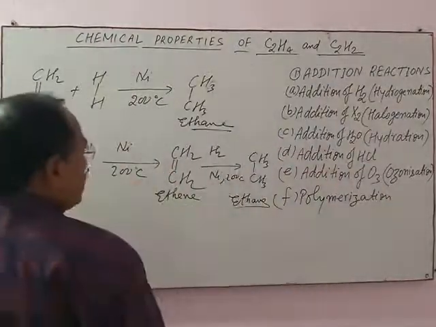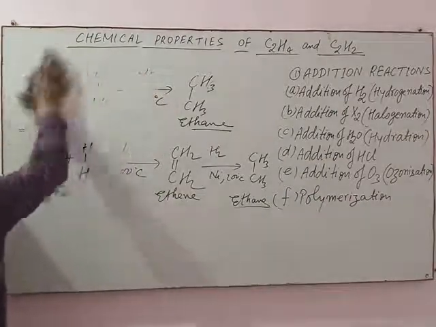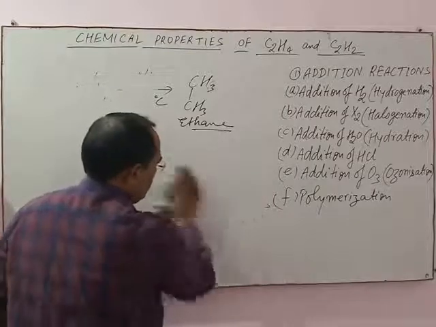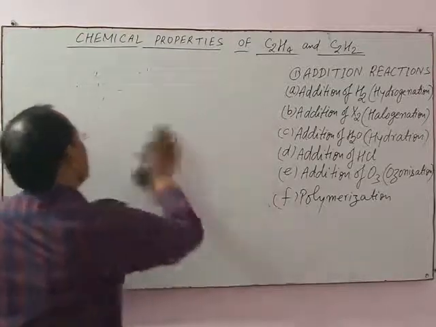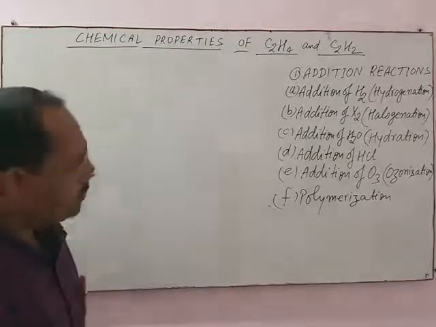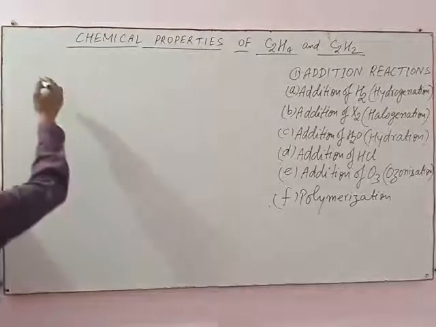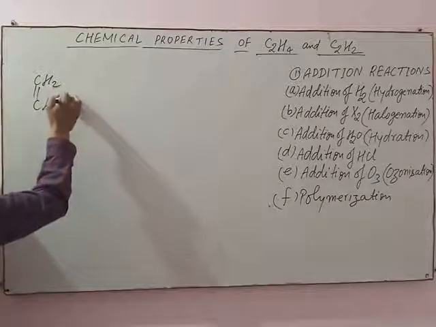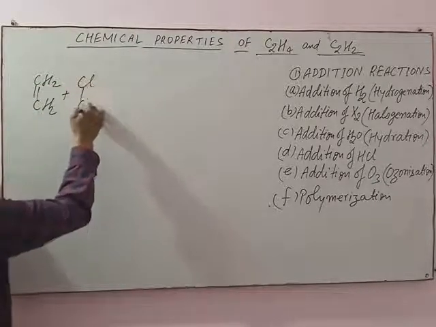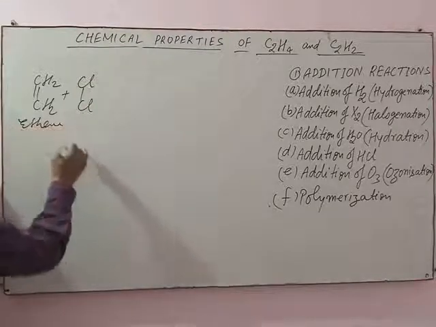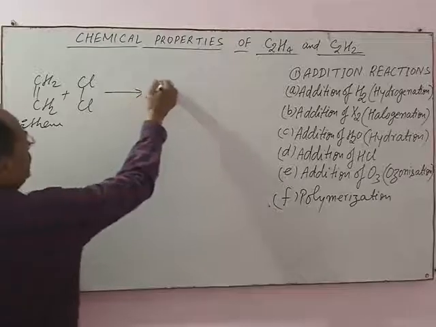Now the next addition is addition with halogens. Ethene and ethyne both add halogen molecules. For example, when ethene is treated with chlorine, what happens?